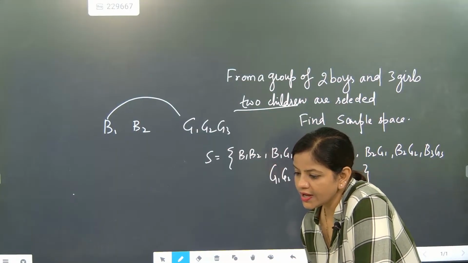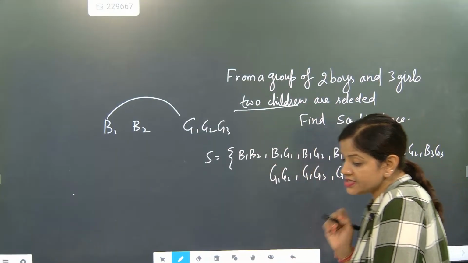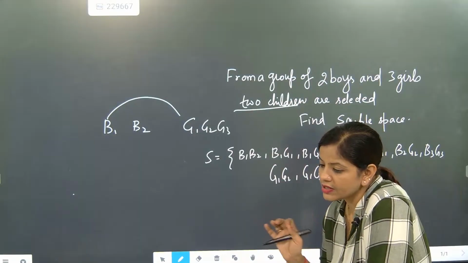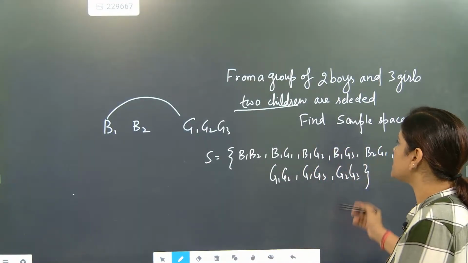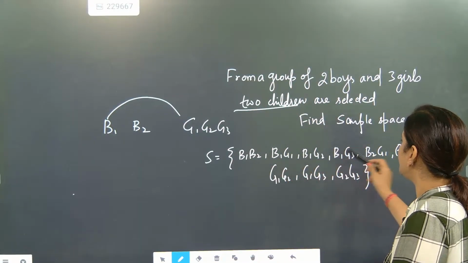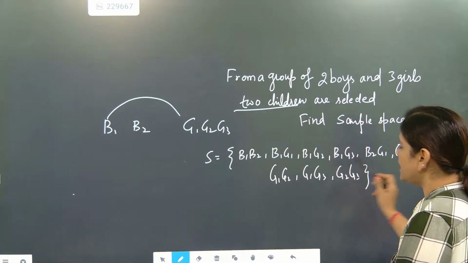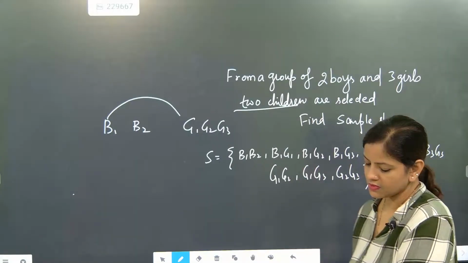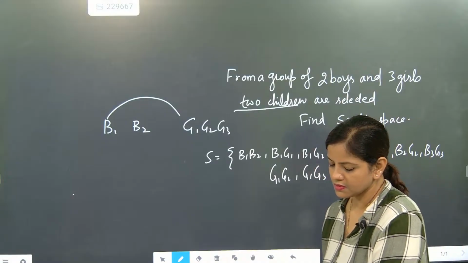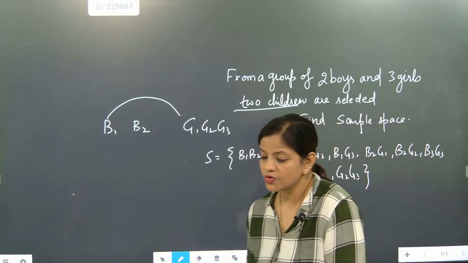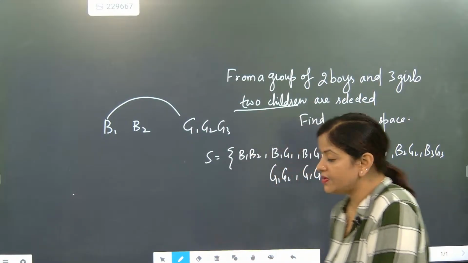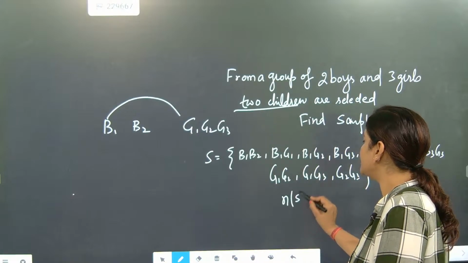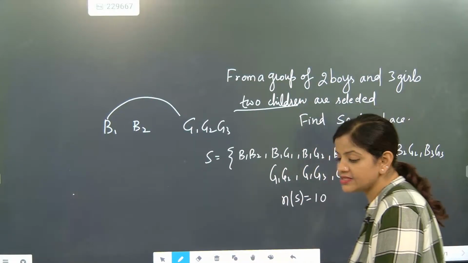Did you understand here? So this is the problem, beta. The statement was not clear. So 1, 2, 3, 4, 5, 6, 7, 8, 9, 10. So a total of 10 possibilities are there. So the total number of elements in the sample space will be 10, beta.